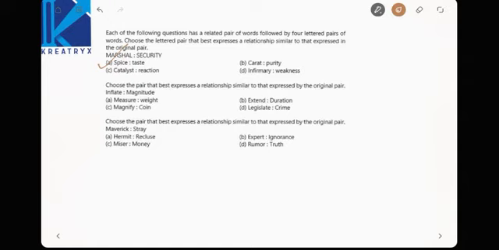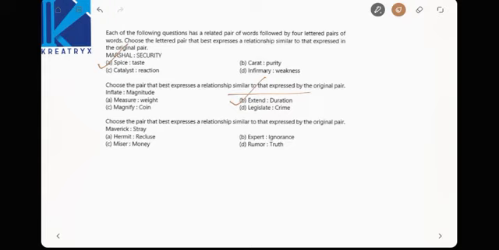Choose the pair that best expresses a relationship similar to that expressed by the original pair. Inflate means making big. Magnitude means the level of making big or low. Now find out the same relationship. See here, extend and duration will help you to know the answer. Extend means improving the things, increasing the things. Duration means having the time, right? How much it is extended will give you the duration. Inflate means increasing the thing. Magnitude means how much it is inflated. Am I right? Right.